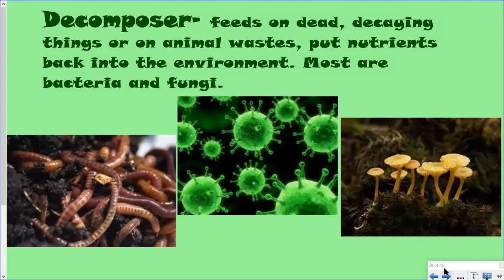Most of them are bacteria or fungus, like the mushroom in the picture there. Now, these are different than scavengers. Decomposers help make new soil by putting those dead, decaying things back as nutrients into the soil. So they help make our soils better.